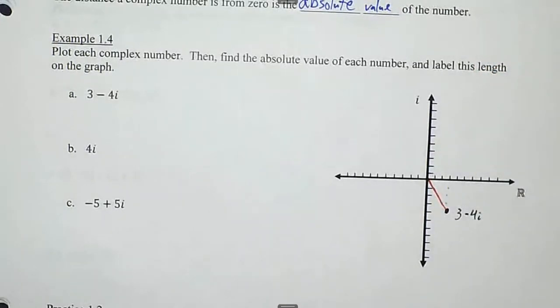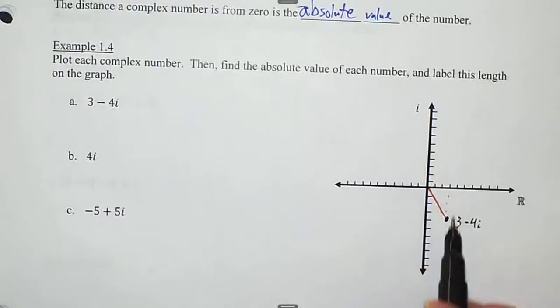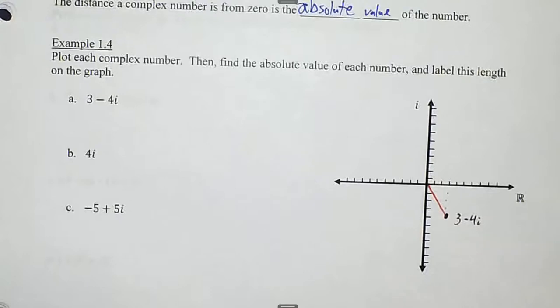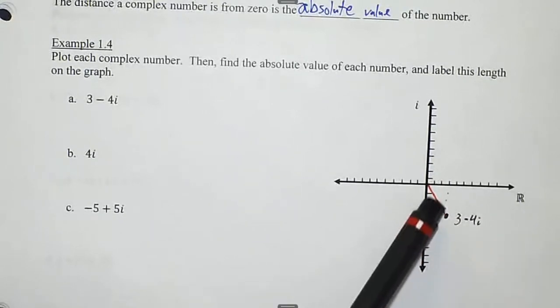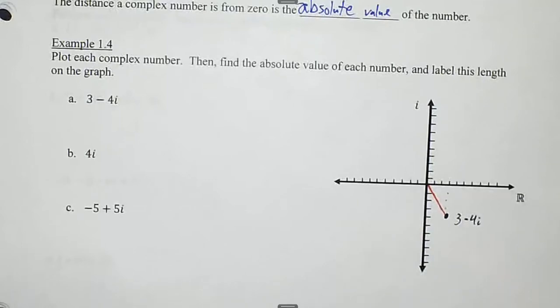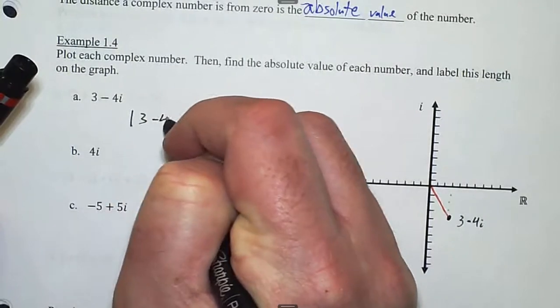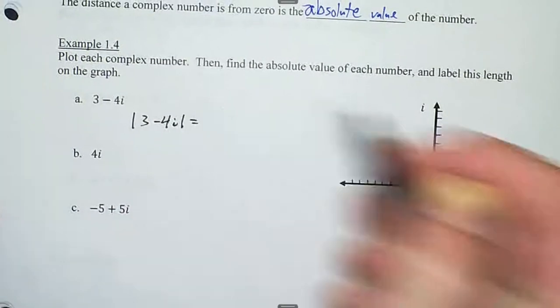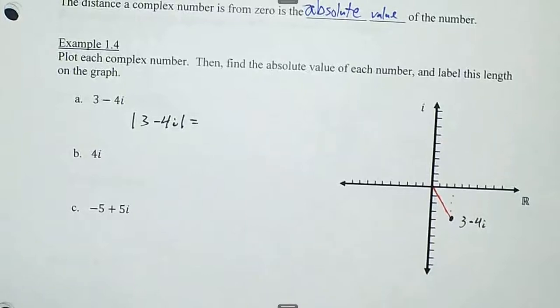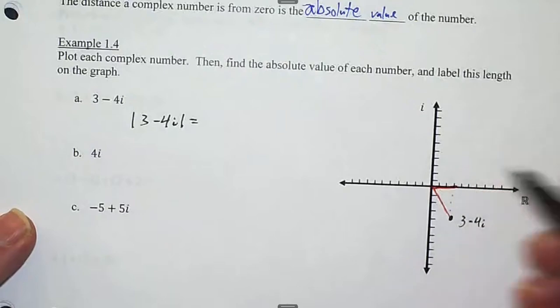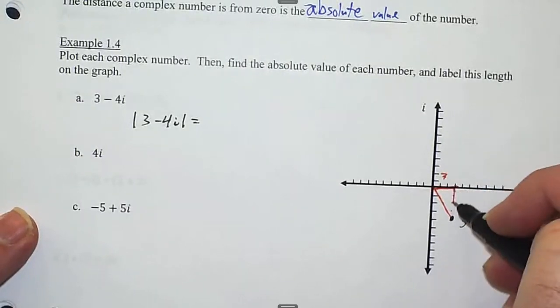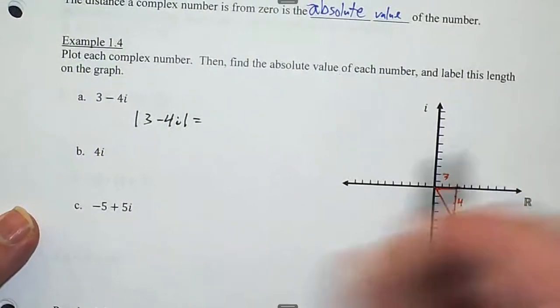Now, the absolute value is not 7, okay? Because I did go over 3 and down 4, but that's not the shortest distance back to 0. Does anyone think they know what the absolute value of 3 minus 4i is, which is written like this? Well, what was this length here? This was how far? 3, and this was 4.